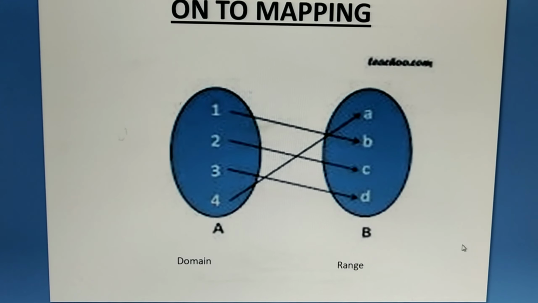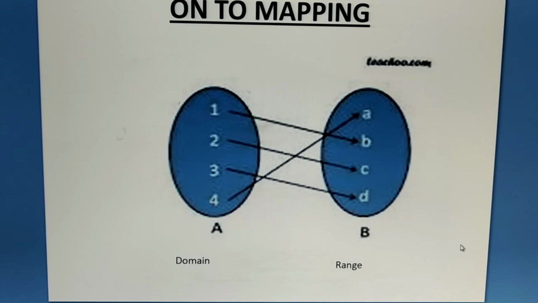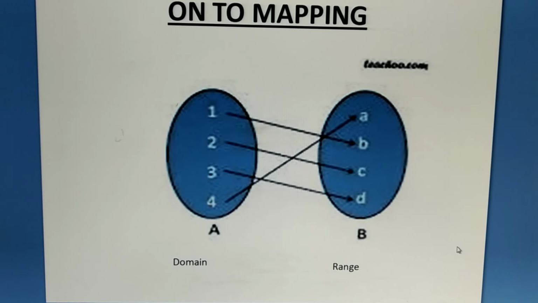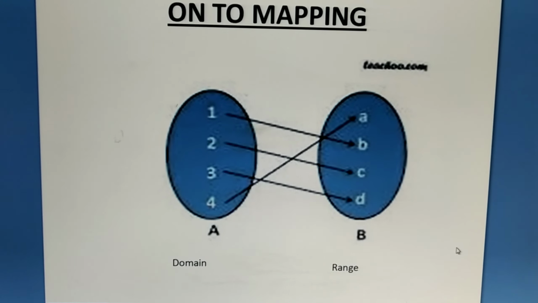It is not required that a be unique. The function f may map one or more elements of A to the same element of B.